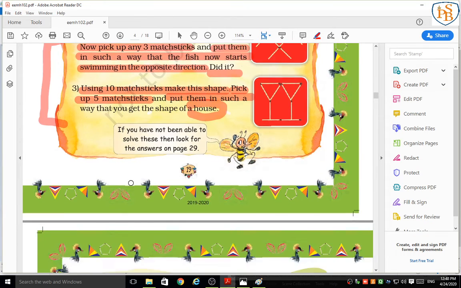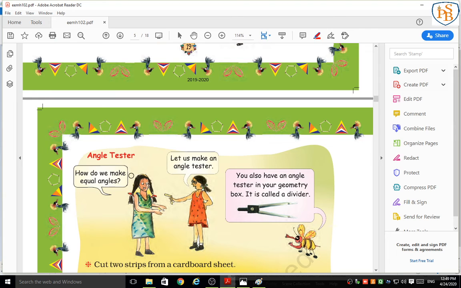Okay? Now come to our next point. Our next point is angle tester. What is our point? Angle tester. So, students, you can see over here we have one instrument that we can see in our geometry box. Correct? What is it called?